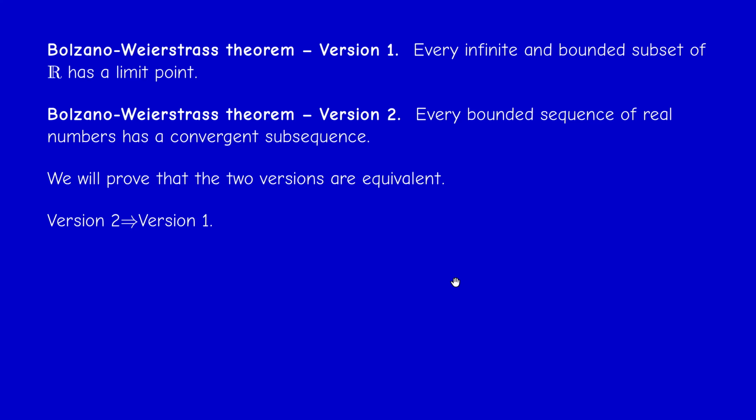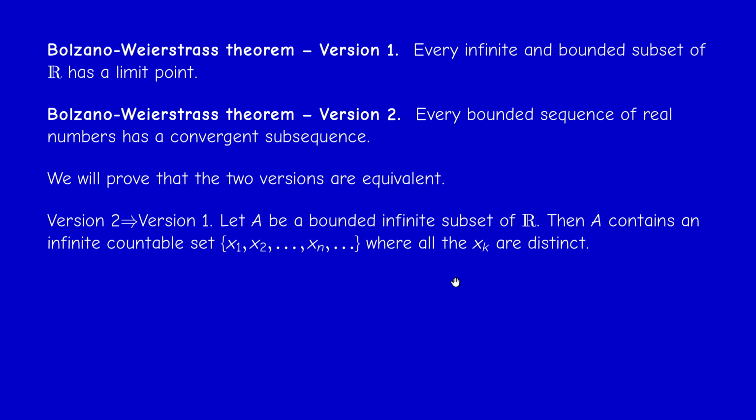Okay, so we have to prove what? That every infinite and bounded subset of R has a limit point, with the assumption of the second version. So let A be a bounded infinite subset of R. Now A may be countable or uncountable, you don't know, but at any rate, it contains a countable infinite subset. And by definition, an infinite countable subset can be put in a sequence, and we can remove the repetitions and assume that all the elements are distinct. Okay, so there's no repetition.